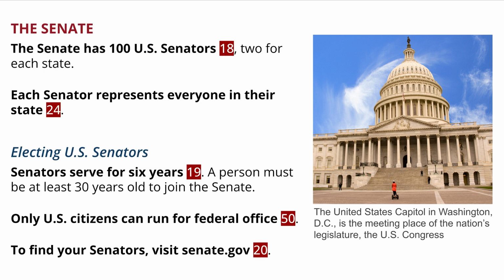The Senate. The Senate has 100 U.S. senators, 2 for each state. Each senator represents everyone in their state. Electing U.S. senators. Senators serve for 6 years. A person must be at least 30 years old to join the Senate. Only U.S. citizens can run for federal office. To find your senators, visit senate.gov.